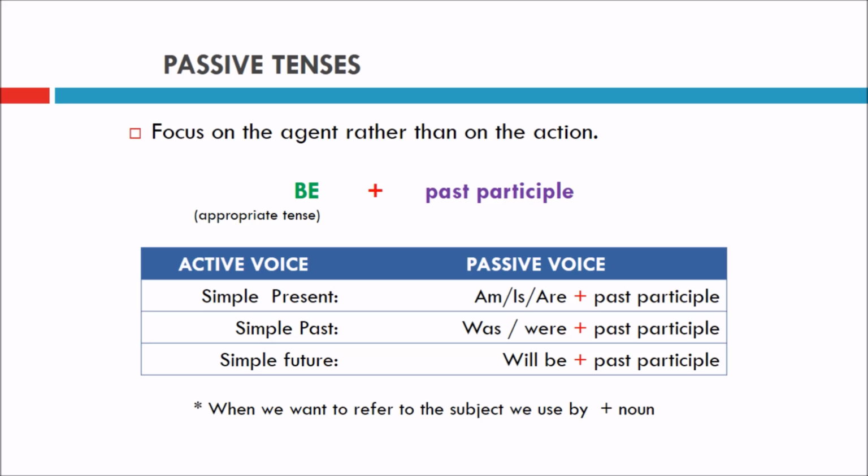Write, wrote, written. This is an irregular verb, and that's the reason we have to learn these irregular verbs. For simple present, we take the help of am, is, are, and for simple past, was, were, plus past participle, that is the third form of the verb, or V3. Simple future will be plus past participle.